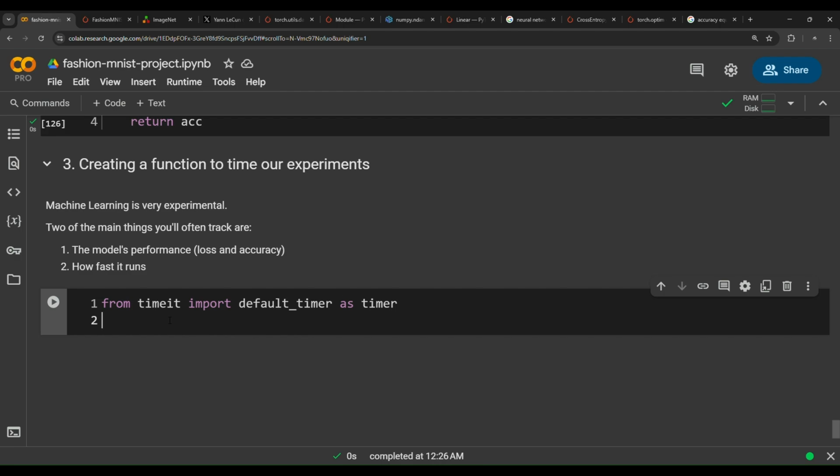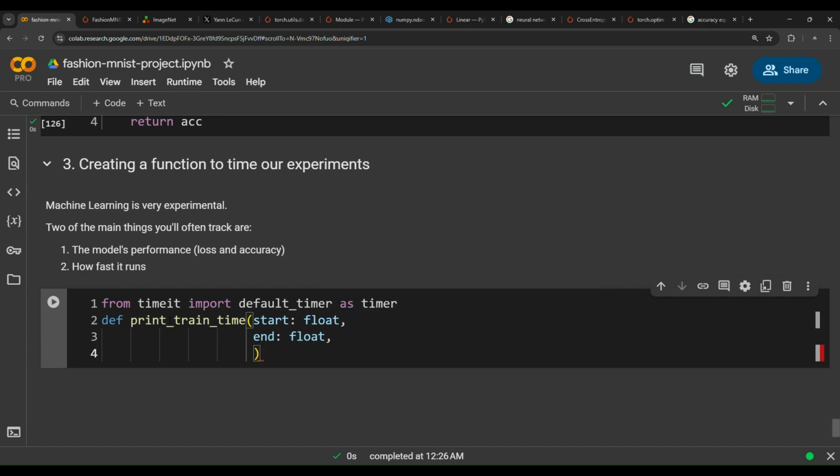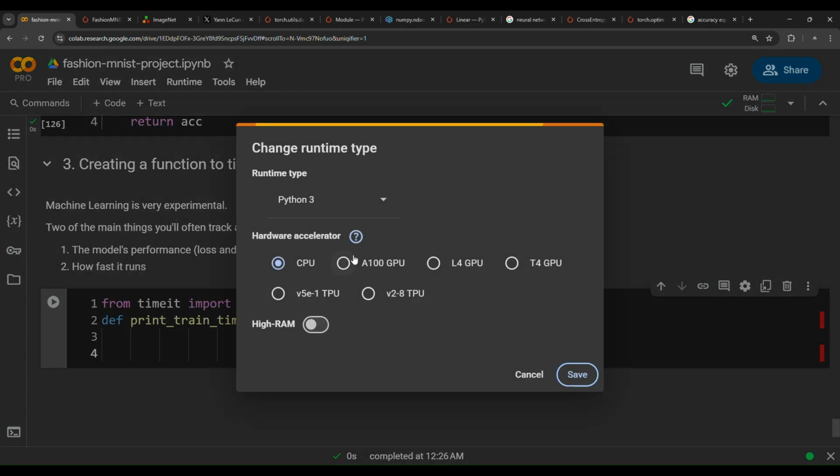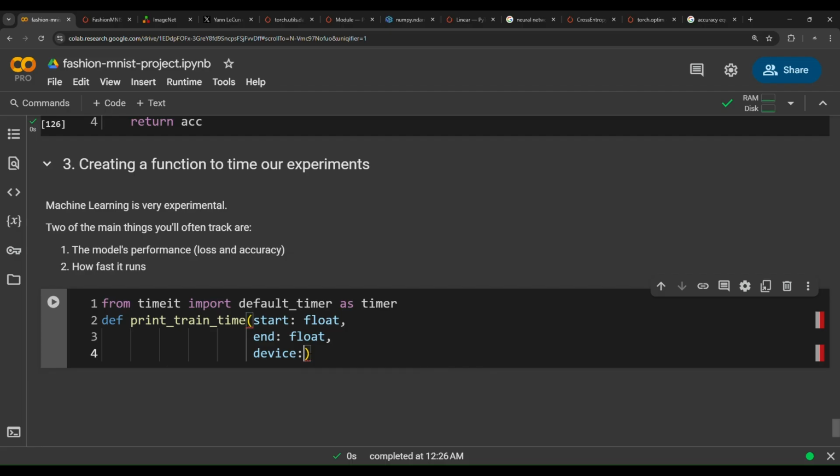So here, def print_train_time. This function takes start as float and end as float, and then device, because you can run this model on 2 different devices. You can run it on a CPU or on the GPU. If you change the runtime type, you could choose GPU. But now I'm going to keep it simple. Our dataset is not that big, and our model is not that big of a network, so we can use the CPU. So device as torch.device, I'm going to keep it None.